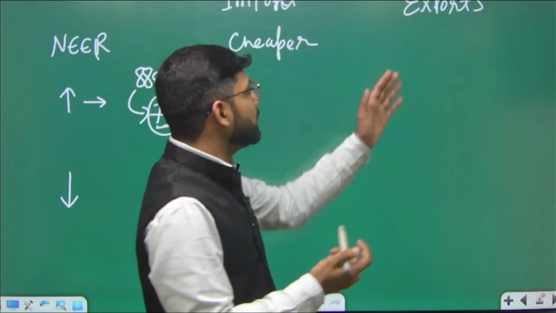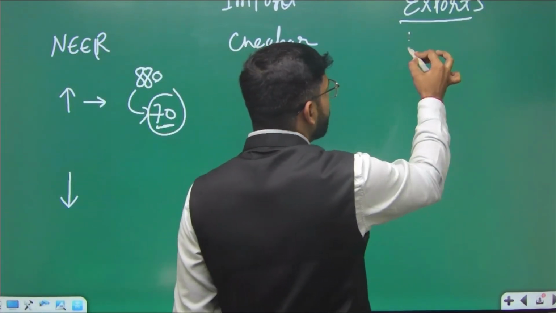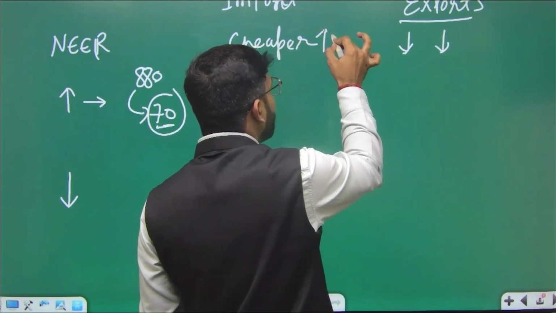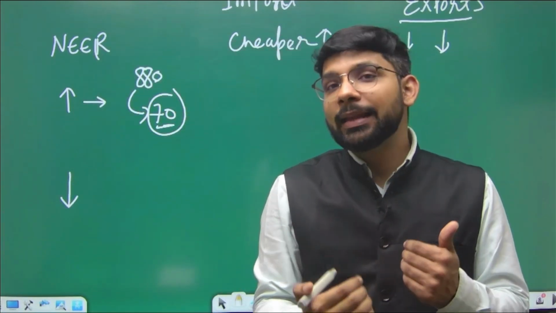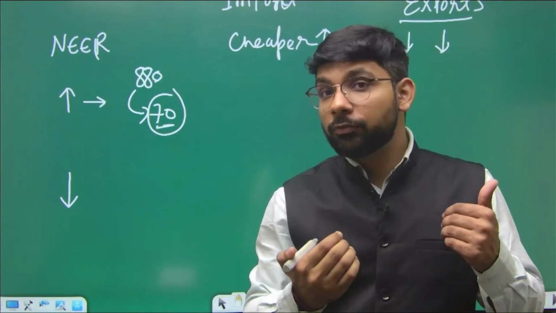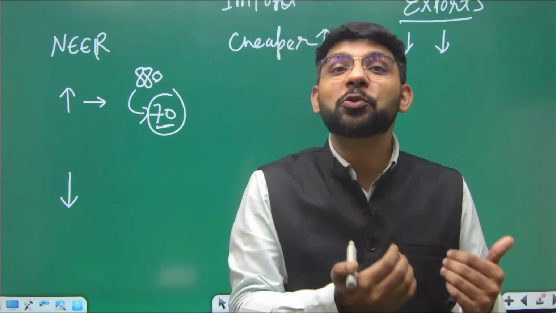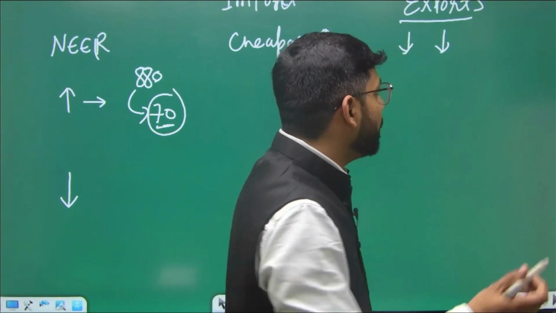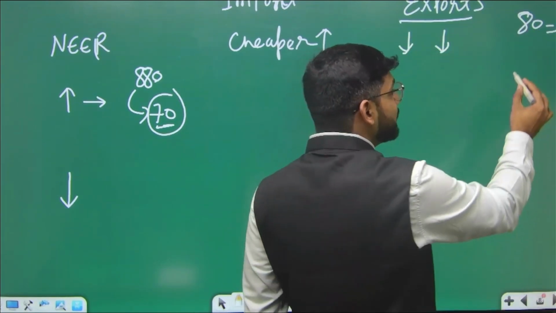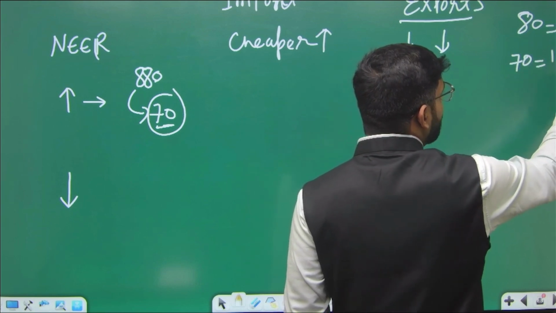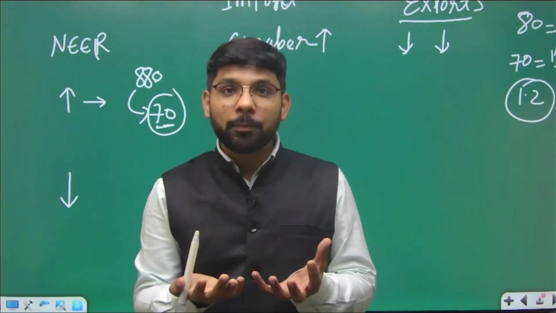In the same context in the exports, अगर इंडिया के रुपये का वैल्यू बढ़ जा रहा है, in the case exports will decrease. इंपोर्ट्स इंक्रीज होंगे और एक्सपोर्ट्स डिक्रीज होंगे. एक्सपोर्ट क्यों डिक्रीज होंगे? If any person in the USA initially buying 1 kg of the sugar with $1, now he needs to buy the same in the $1.2, क्योंकि हमारे रुपए की वैल्यू बढ़ गई. पहले वही 80 रुपी is equal to $1 था. Now in the 70 rupee का जैसे ही हुआ है equal to $1, now they will pay 1.2 times of the same amount of the money for the 1 kg sugar.